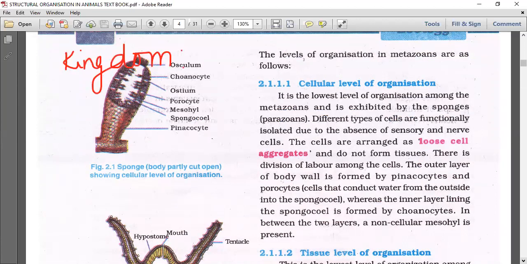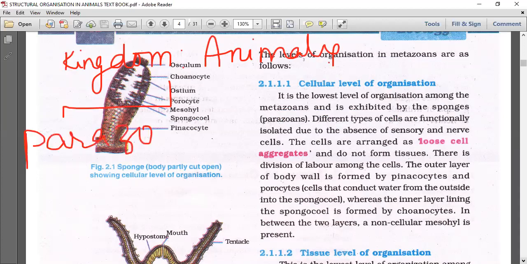In kingdom Animalia, there are two subkingdoms, Parazoa and Eumetazoa. Now we need to discuss subkingdom Parazoa, which has this cellular grade of organization.